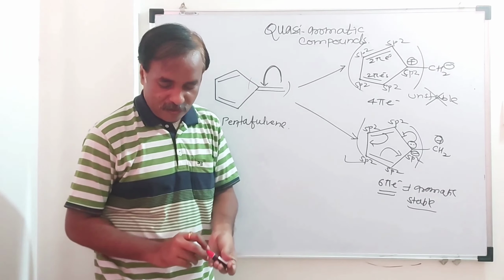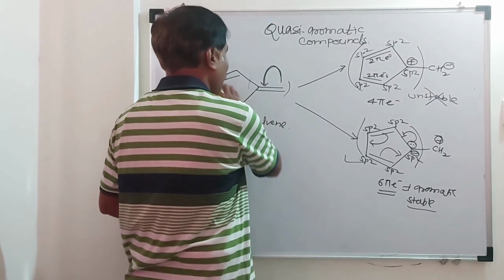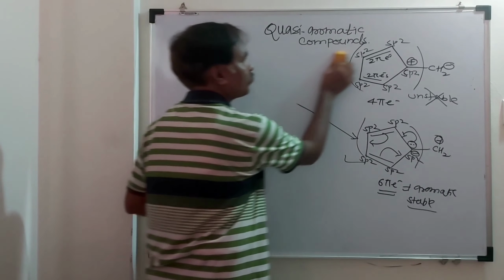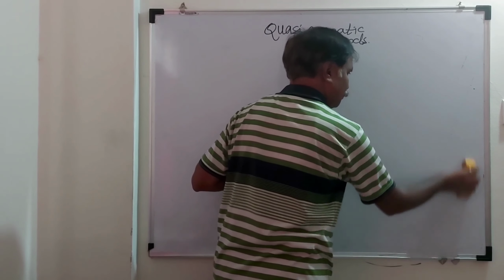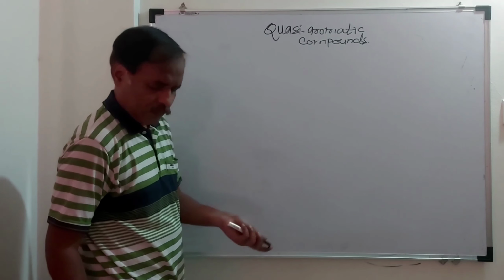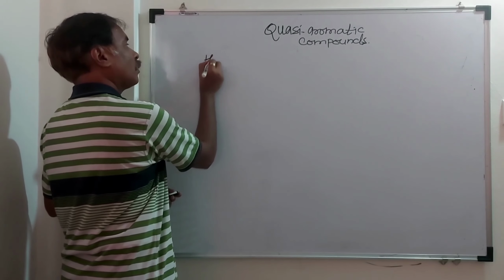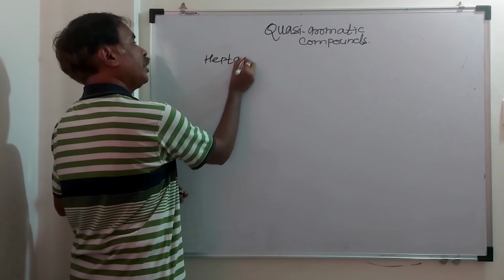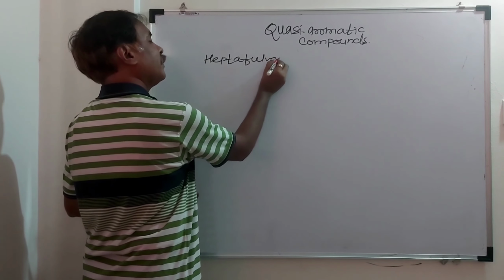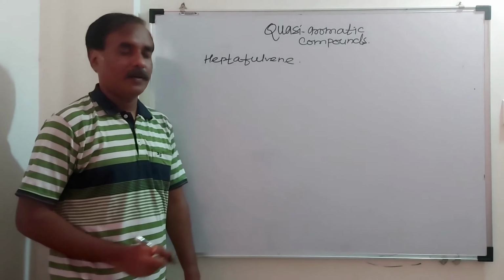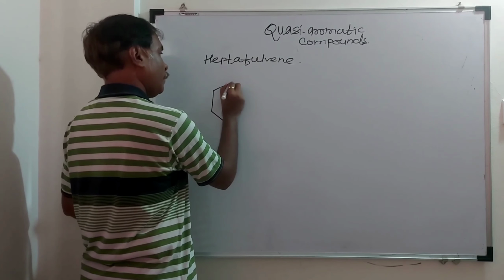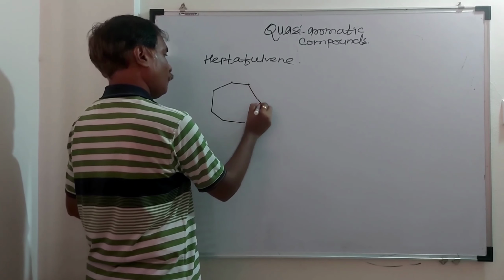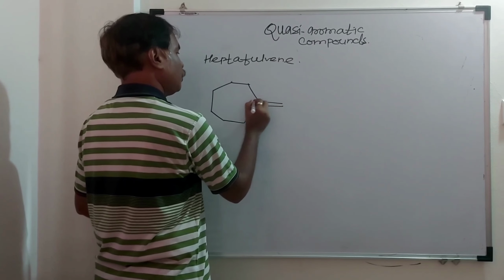Next example, I will take heptafulvene. Structure of heptafulvene is like this. Again here it is an exocyclic double bond.